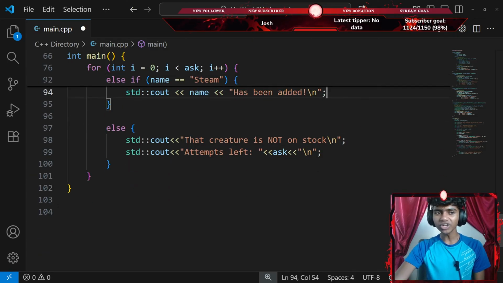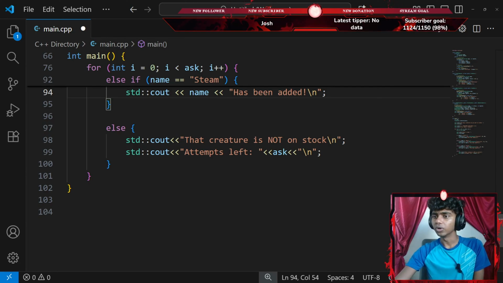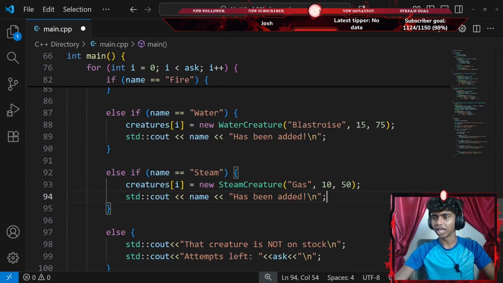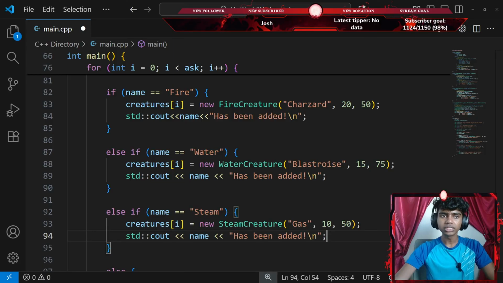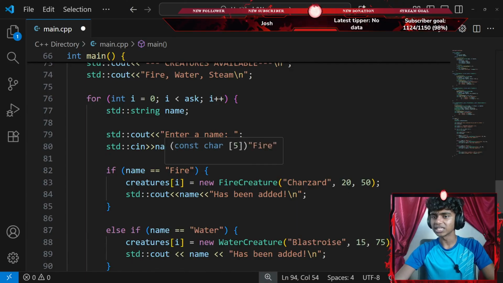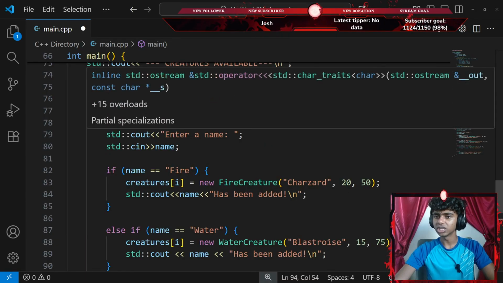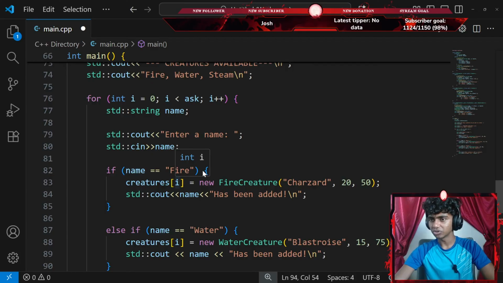Okay, that said, after I go with an else clause, let's read the next instruction. For each creature, ask for a name, create a new object dynamically using new, and store it in the vector. After creation, print the creature inventory, call the display. Okay, wait, I should explicitly ask for a name. So let's see. Ask for a name. Okay, since I am going to be asking for a name, I might actually check if name equals to fire. Okay, I think it's correct.